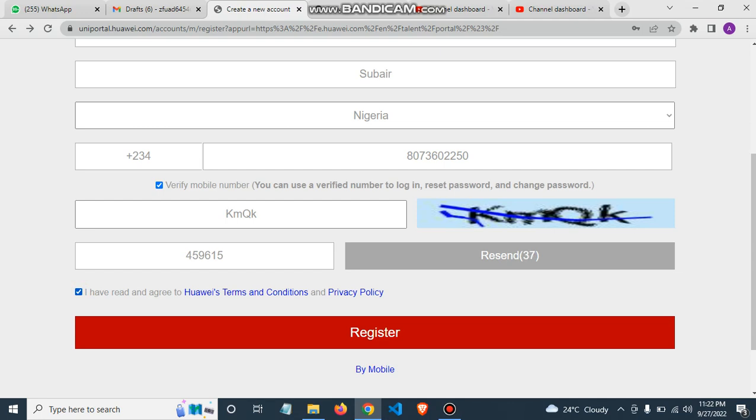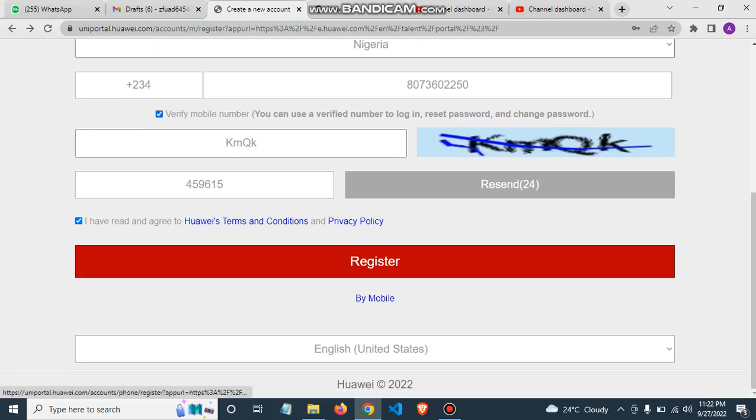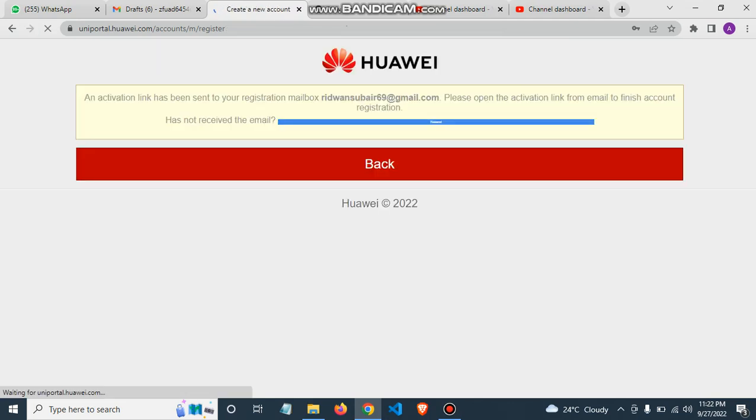After getting the code, I'll just click on this checkbox of I have read and agreed to the terms of Huawei. You may say that we in Nigeria just click on the agree checkbox without reading it. But personally, I've already gone through the terms and conditions. So you can also do that. Then you click on register for you to register a new account on Huawei.